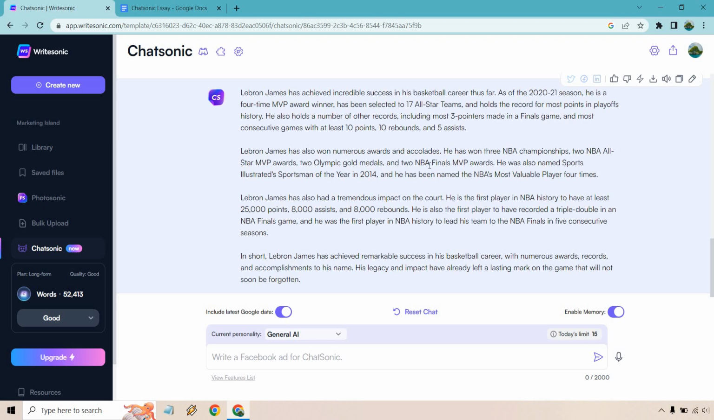First player in the NBA to have at least 25,000 points, 8,000 assists, and 8,000 rebounds. In short, he has achieved remarkable success in his basketball career with numerous awards, records, and accomplishments to his name.